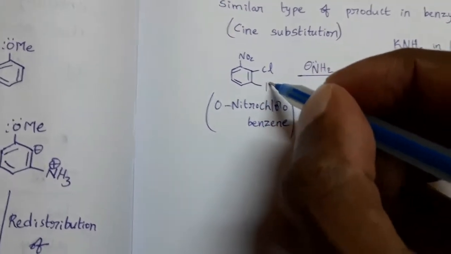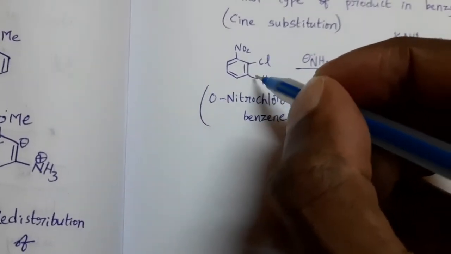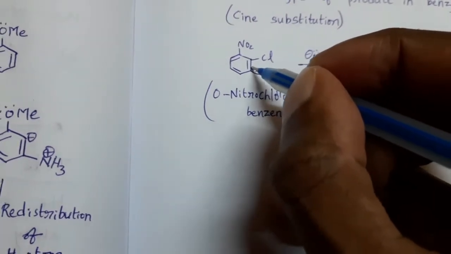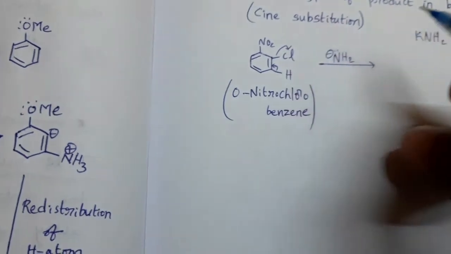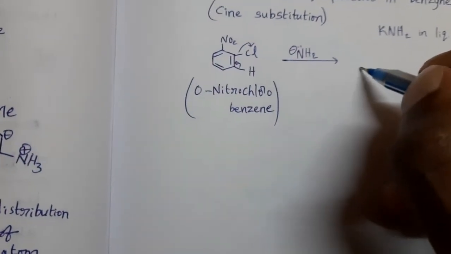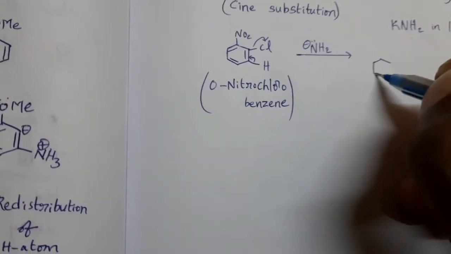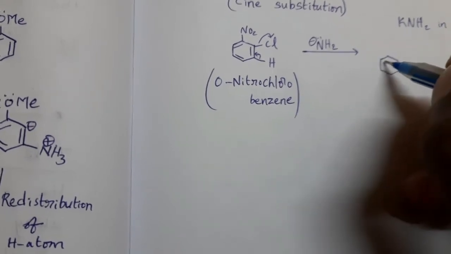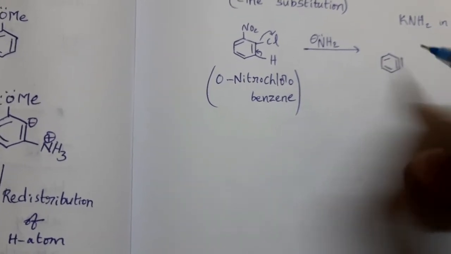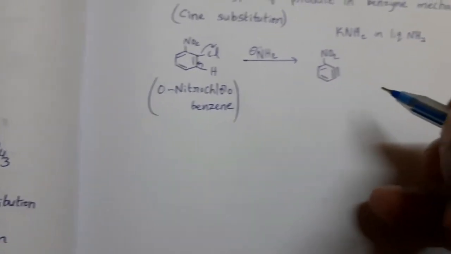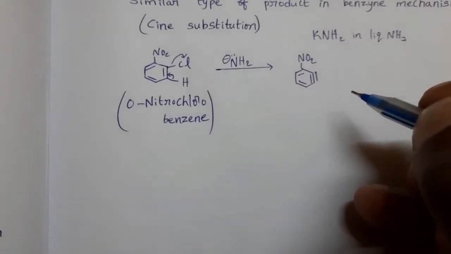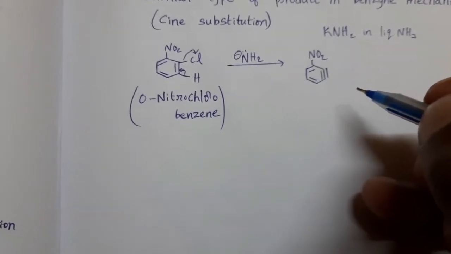Now here a hydrogen atom is there. This bonding electron pair shifted to this position. This bonding electron pair is taken by chlorine. Then what happens? We can get the benzyne structure, that is this one. So this is benzyne intermediate having NO2 group.